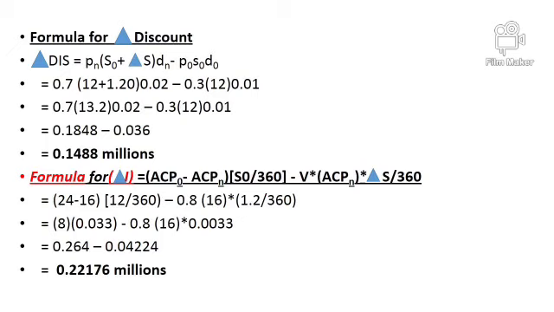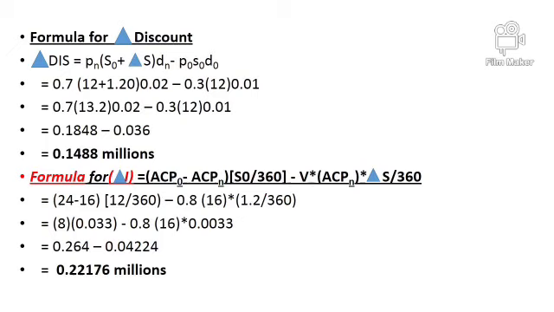So because the company has given the additional cash discount, the additional investment which the company has to make is 0.22176 million.